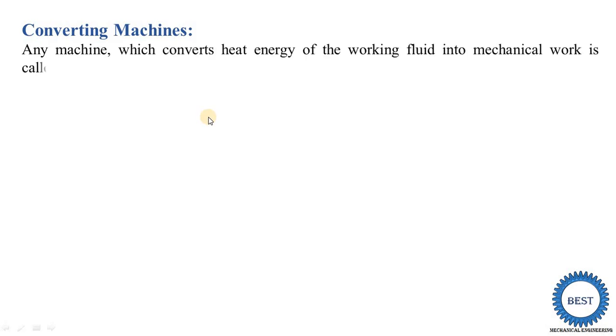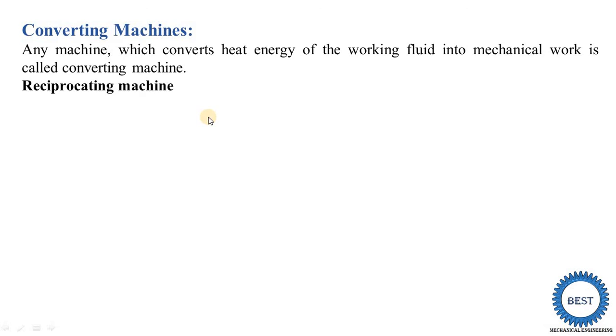Now the third one is the converting machines. From the name, what we understand is that a converting machine is a machine which converts one form of energy into another form. Here we study the heat engine, meaning a converting machine is used to convert heat energy into mechanical energy. Any machine which converts heat energy of the working fluid into mechanical work is called a converting machine. There are various types.